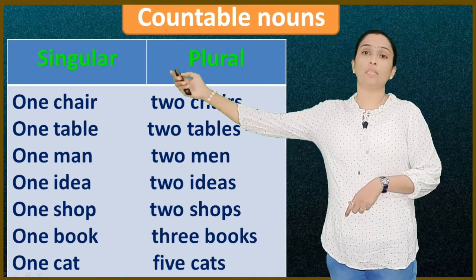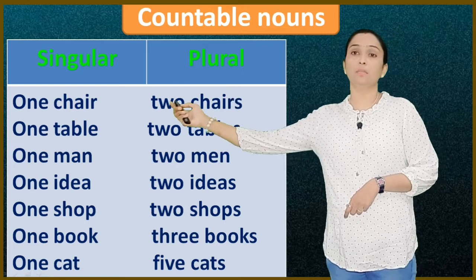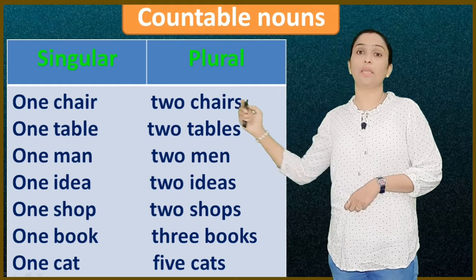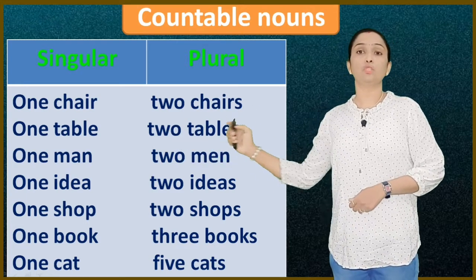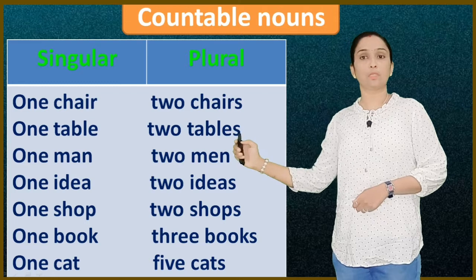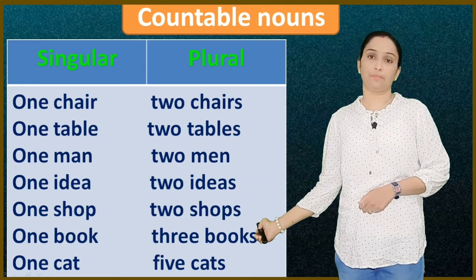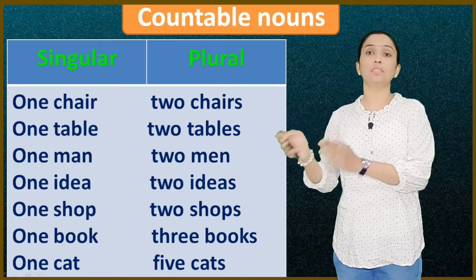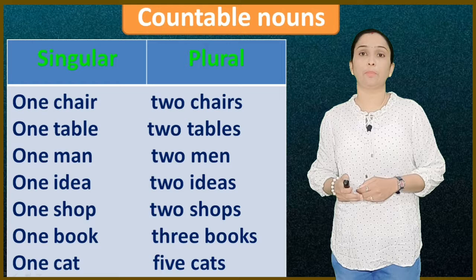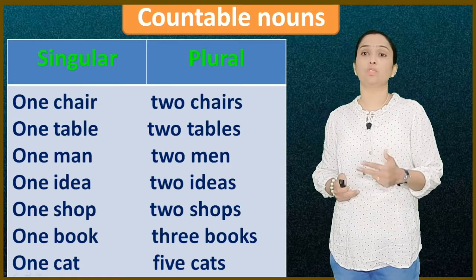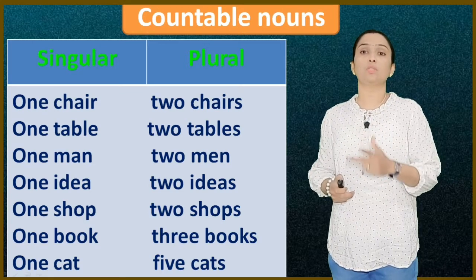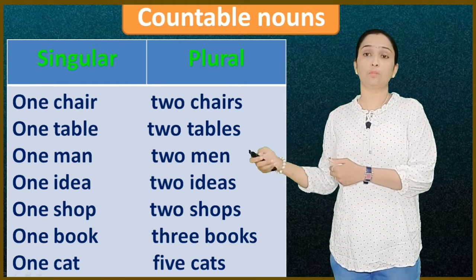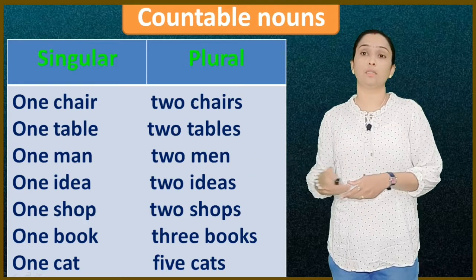For example, 1 chair, 2 chairs, 1 table, 2 tables, 1 man, 2 men, 1 idea, 2 ideas, 1 shop, 2 shops, 1 book, 3 books, 1 cat, 5 cats. Means we are counting by 1, 2, 3, 4. We are counting these things, so these are the countable nouns. You can count 1 chair, 2 chairs, 3 chairs, 2 tables, 3 tables, 10 tables, 20 tables. Man becomes the plural form men. There were 20 men in the room.